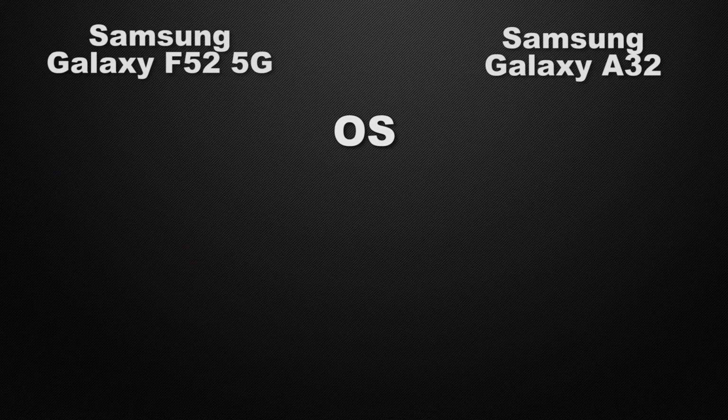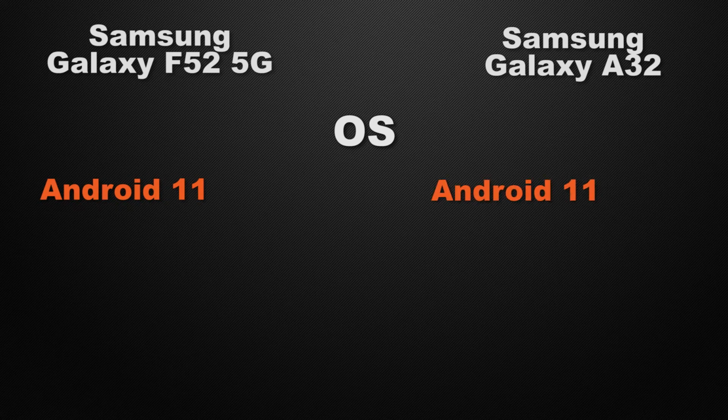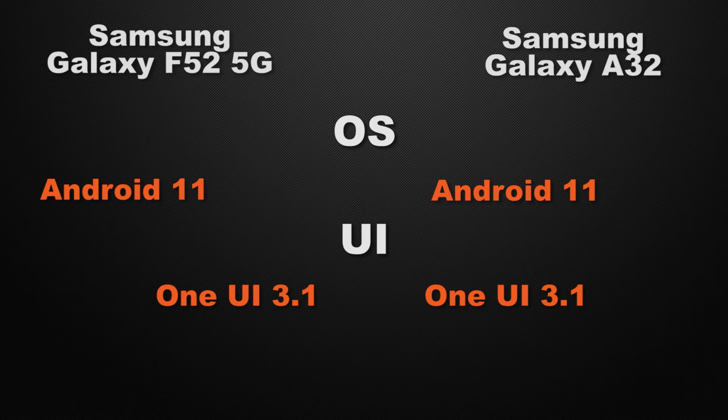Moving to the performance of the devices, let's start with the operating system of the devices. F52 has Android 11 support, on the other side A32 has Android 11 support. So it's a tie. And about the user interface of the devices, F52 has One UI, whereas A32 comes with One UI too. So it's a tie because both of the user interfaces have the same UI.